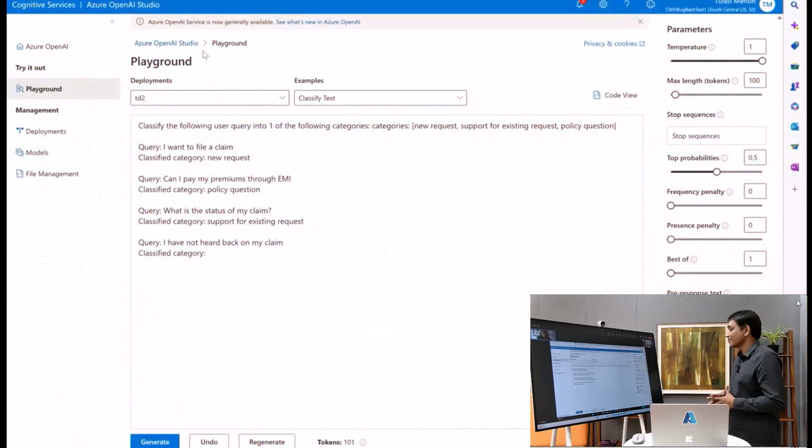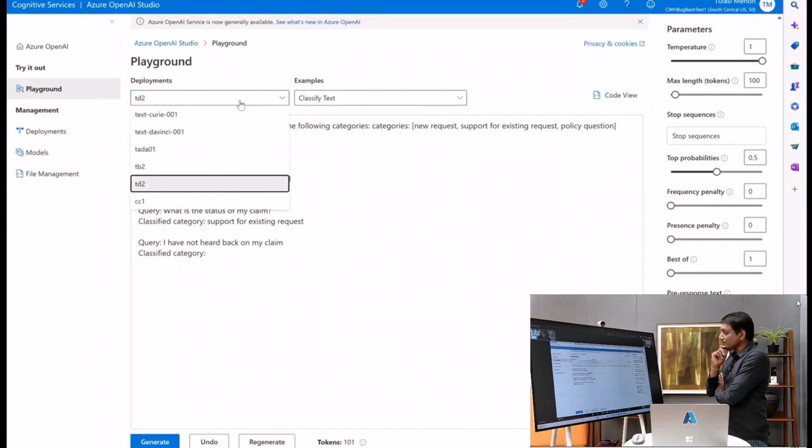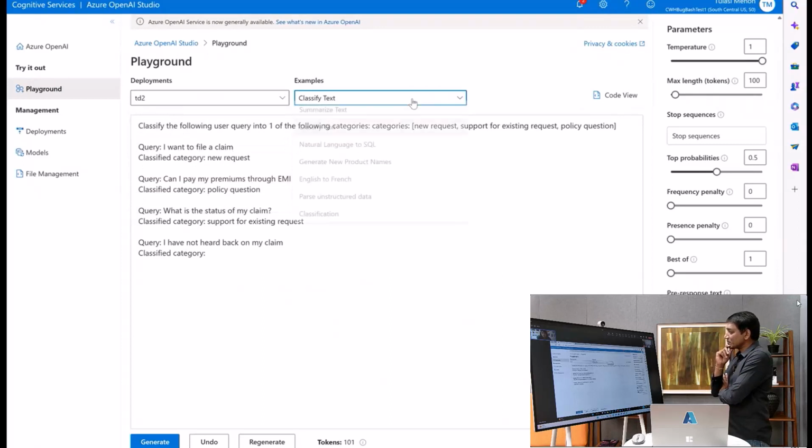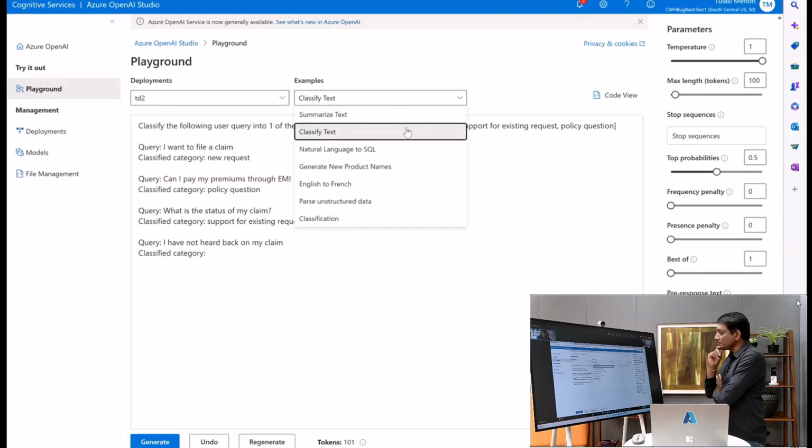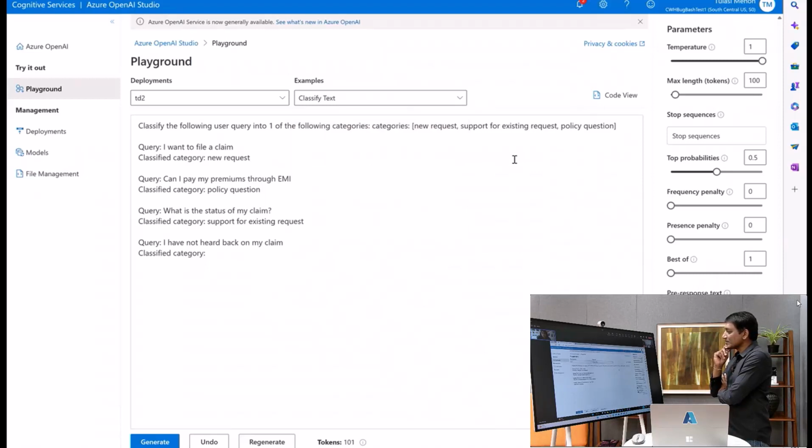Right, so this is Azure OpenAI Studio, and this will give you a playground where you can see multiple deployments, both the out-of-box ones as well as maybe specific deployments that I might have created. You can also look for different examples. It gives you play examples, so you can test out things like summarization, classification, etc. So obviously, I don't want to use the play example. I have my own specific example.